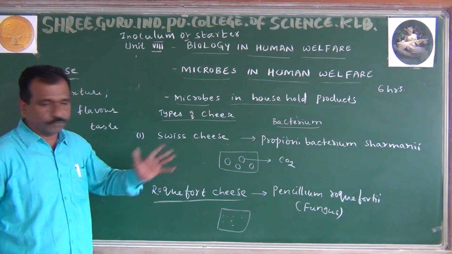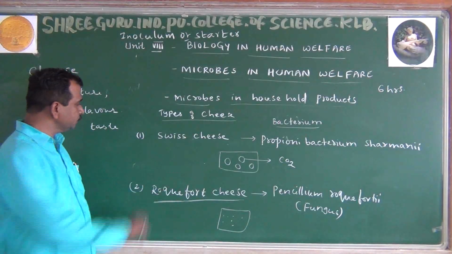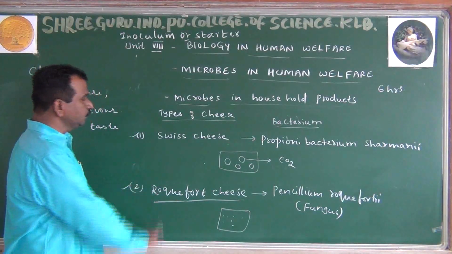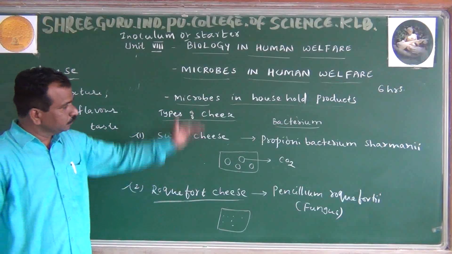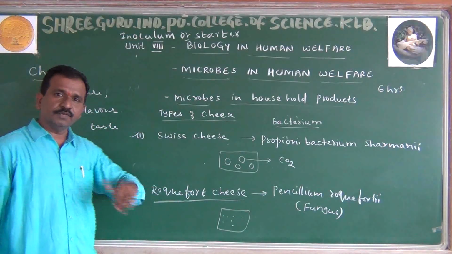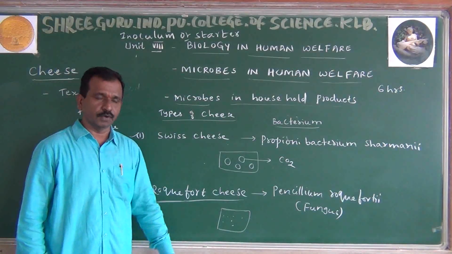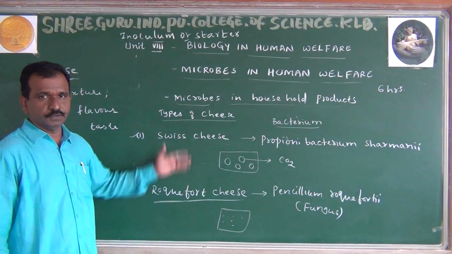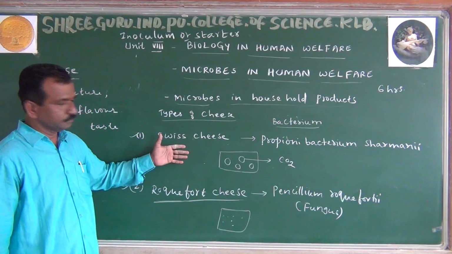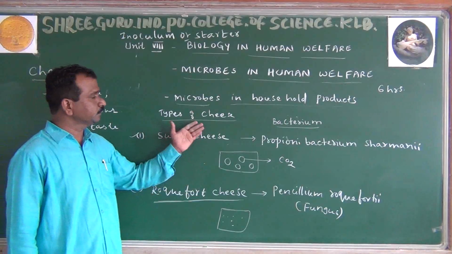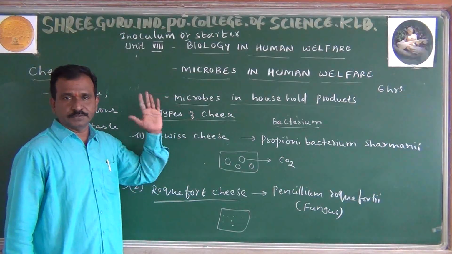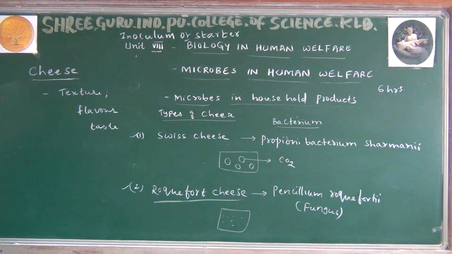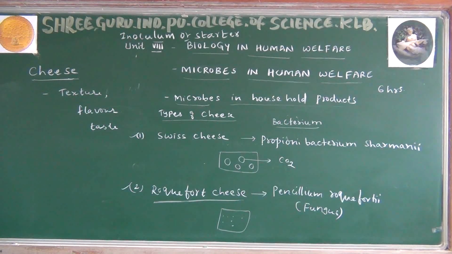In the next video we will read these. One more question is important. In the next class, revise, and then we will study industrial products. All of you have to write down all of these things. Right, next video we are studying. Have a nice day.